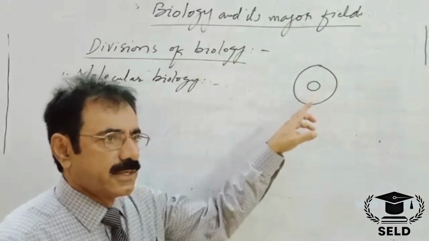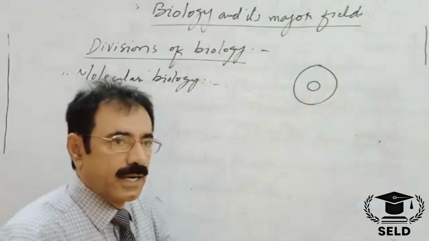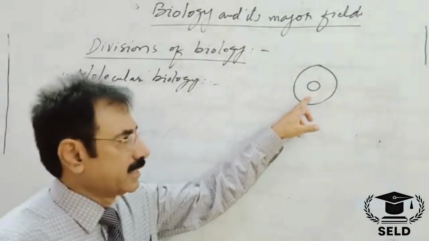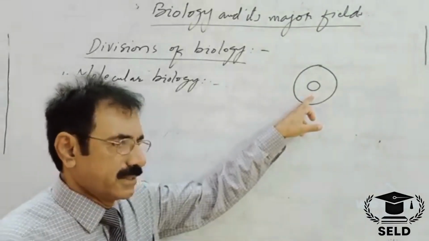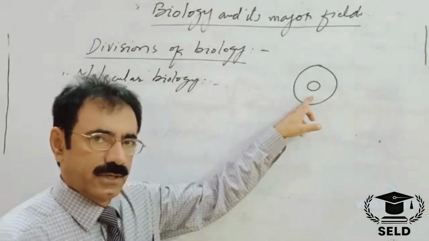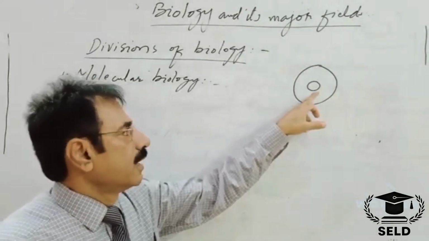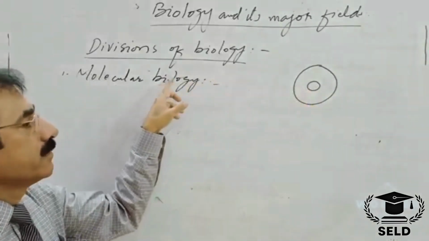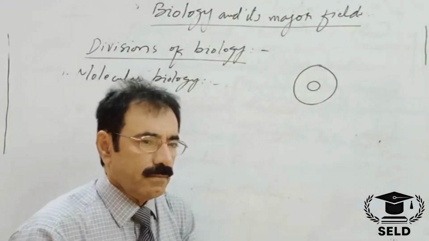The substances which play a role in the biological processes and the metabolic reactions of the cell, the study of their structure and function of the molecular components, that is called molecular biology.